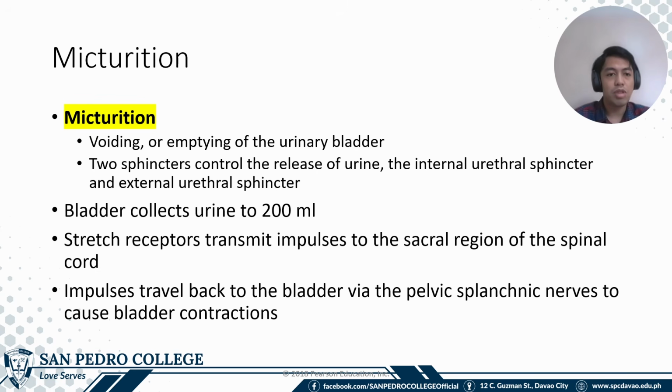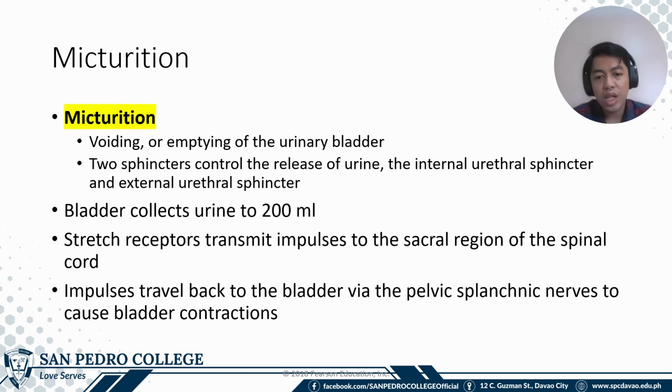Now, micturition. Micturition is the process, also called voiding, of emptying the urinary bladder. It has two sphincters that control the release of urine, the internal urethral sphincter and the external urethral sphincter. The bladder collects urine up to 200 ml, wherein stretch receptors of the bladder wall are stimulated to transmit impulses to the sacral region of the spinal cord.